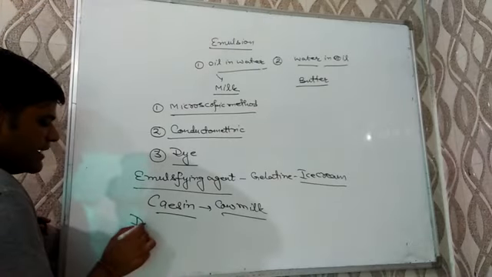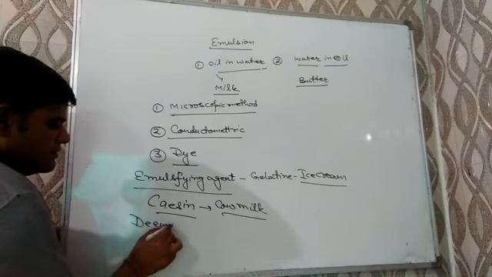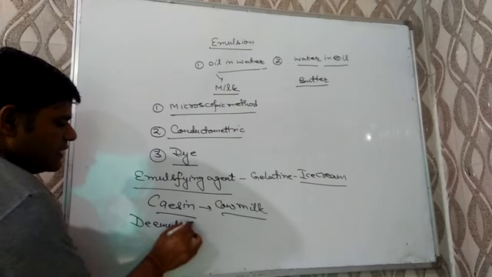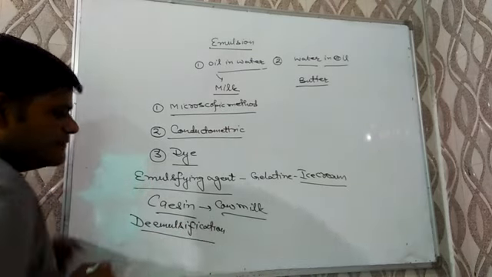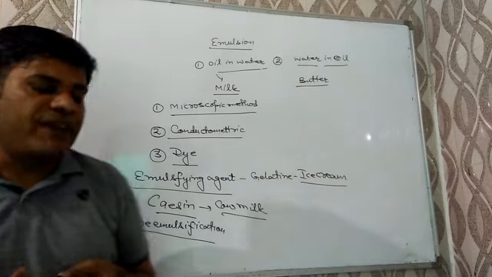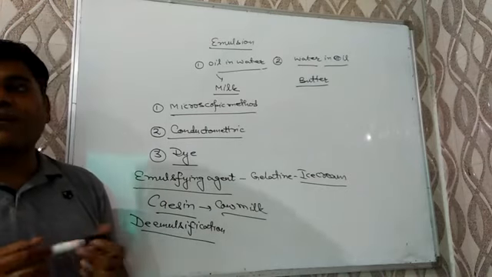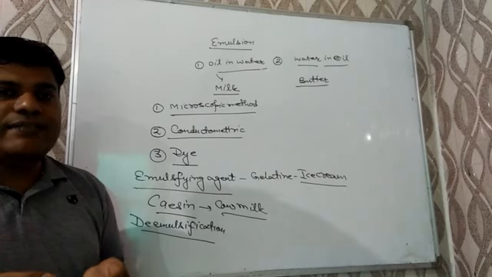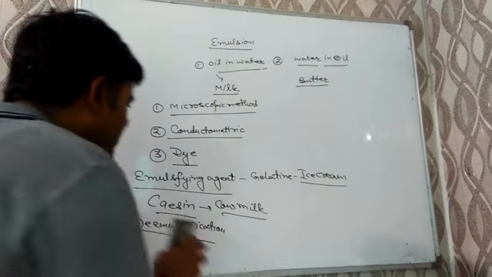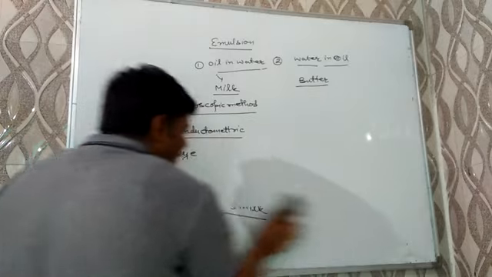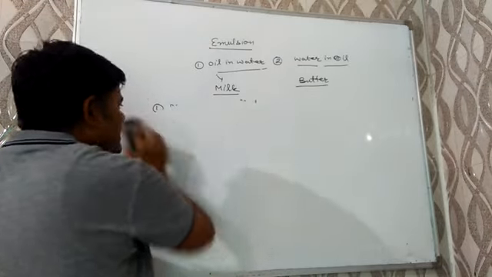Next is de-emulsification. Question may be there. What do you mean by de-emulsification? De-emulsification means separation of an emulsion into its components. That is known as de-emulsification.